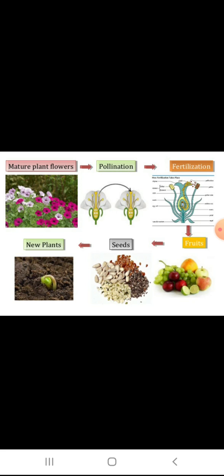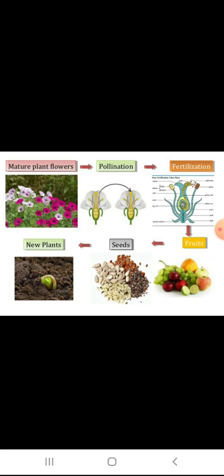So here they have given all the parts also. Corolla, petals, is generally brightly colored and sometimes fragrant, which makes the flower attractive. Petals usually attract the insects. Next, third one is androecium, stamens, and gynoecium, pistils, are called the reproductive parts of the plant. So here male and female. Androecium is the male reproductive part and gynoecium is the female reproductive part of the plant.